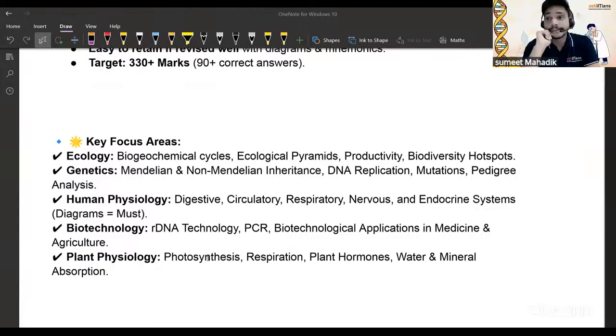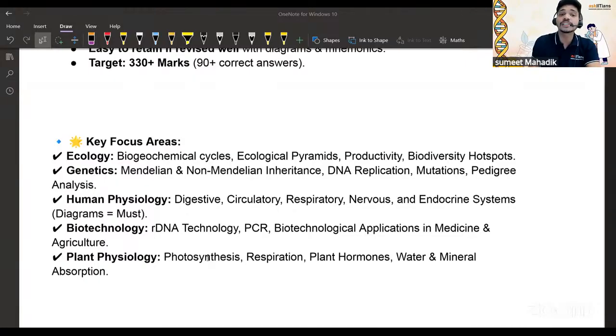देन सबसे डर लगता है बायो में जेनेटिक्स से, क्यों लगता है डर? दिस इज सो वास्ट, राइट? प्रिंसिपल्स ऑफ इनहेरिटेंस एंड देन मॉलिक्यूलर बेसिस ऑफ इनहेरिटेंस, राइट? सो दिस टू चैप्टर्स आर एक्चुअली द जेनेटिक्स, राइट? So Mendelian, non-Mendelian inheritance, DNA replication, the process you should be aware of. Mutations. For example, if I ask you what is point mutation, you should know that concept. Okay. See, right now I'm talking about a strategy, so I can't go into detail regarding this question. Okay. Then pedigree analysis. These questions are short, right? Yes or no? Sex links, X links, right? Pedigree analysis you should be aware of properly.